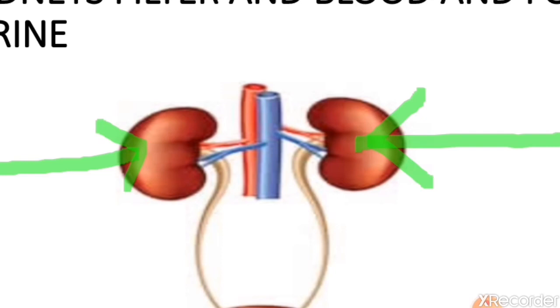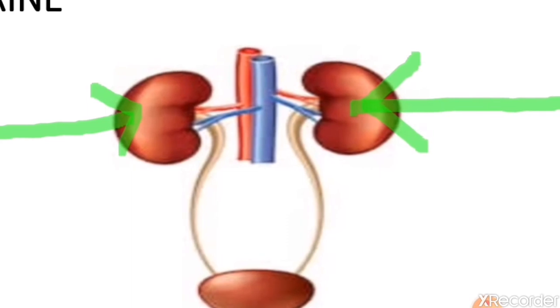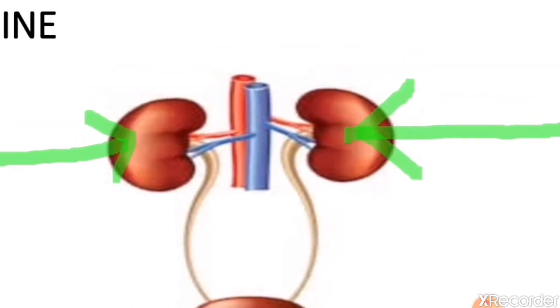Kidneys purify the blood and the liquid waste is separated out of the blood, and after purification the purified blood goes out again through the blood vessels, and the liquid waste is now called urine. So the kidneys have two functions: to purify the blood and to remove the waste in the form of urine.